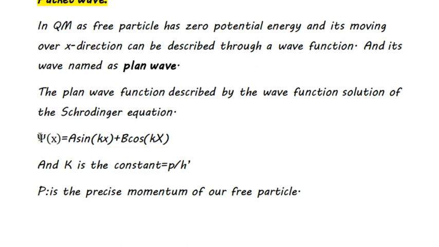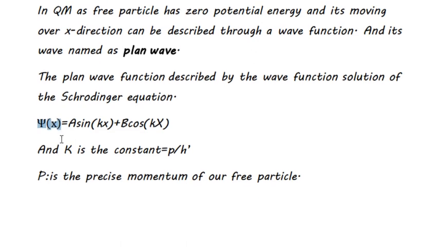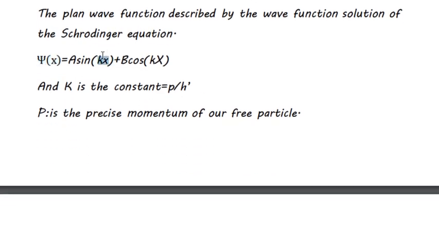So this is the solution of the Schrodinger equation for the free particle. And k here is different than in classical mechanics, it is not the spring constant. It is simply p divided by h-bar, which is the momentum divided by the Planck constant divided by 2 pi.